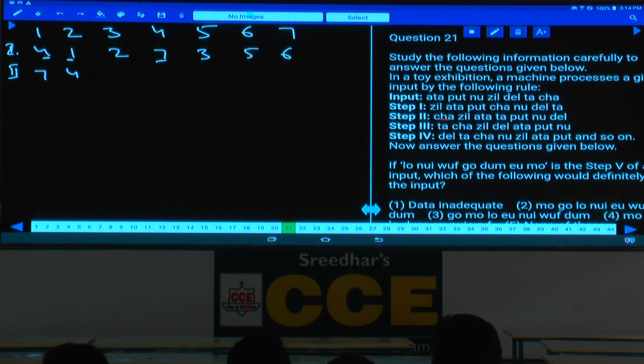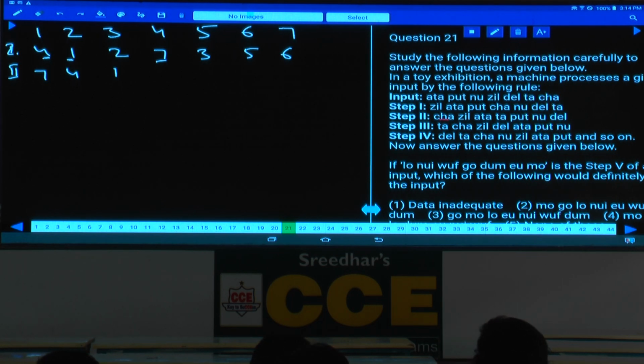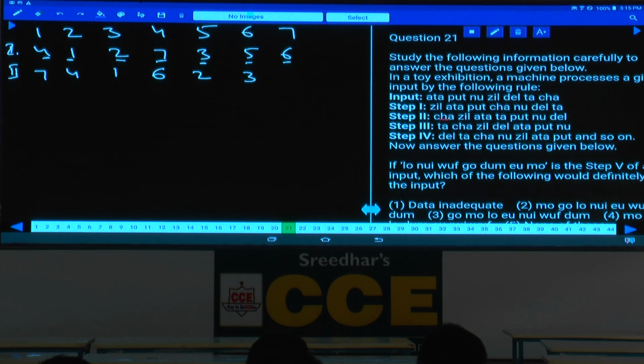And you should be very careful while writing this one, because now in the place of 2, you will take it as 2, isn't it? You must be very careful. 4, 1, 2. Then 7. Seventh element is not 7, seventh element is what? 6. Now we should take the element which is there at the seventh place, but not the seventh element. And third, now what is there at the third place? 2, and this will be 2. And now we should take the element at the fifth place, that is 3. And the next one, sixth place, isn't it? Sixth place, what is that element here? 5. Hence, in the second step, 7, 4, 1, 6, 2, 3, 5.